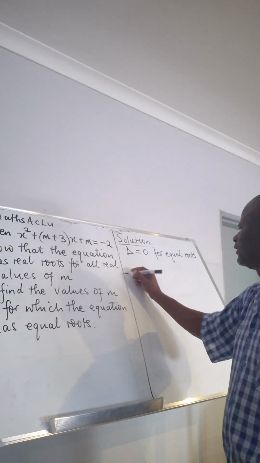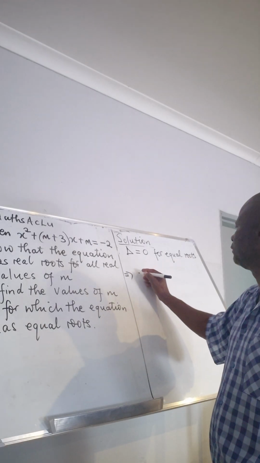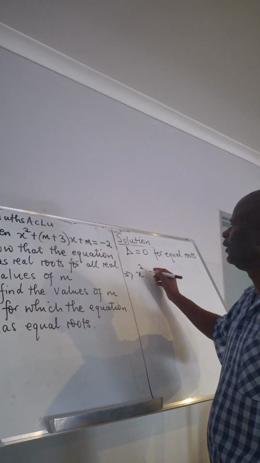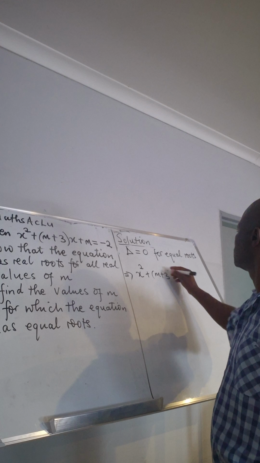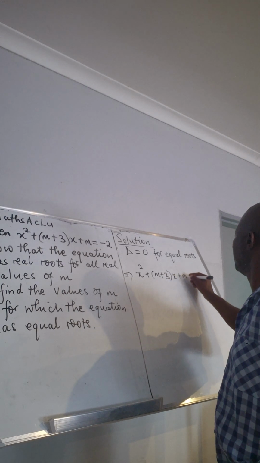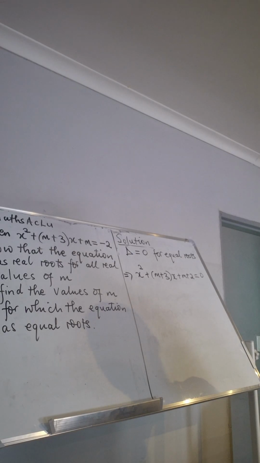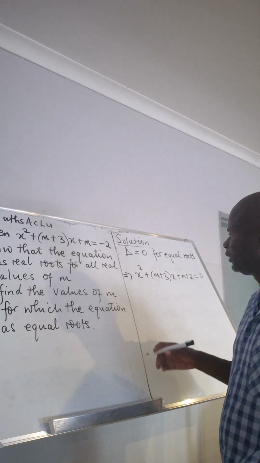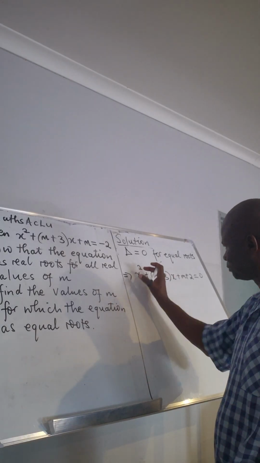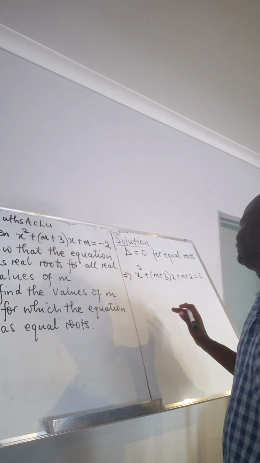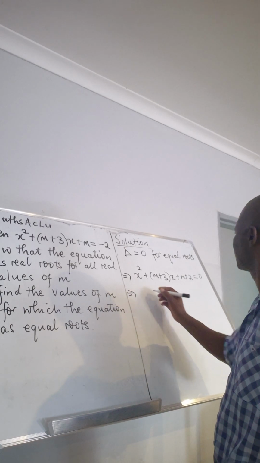So now this implies, from the equation, unfortunately I've erased it. Let me write it in the standard form again: x squared plus (m plus 3)x plus m plus 2 equal to 0. That is your equation in the standard form. We got our discriminant earlier, but I removed it, so let us simplify from the beginning.